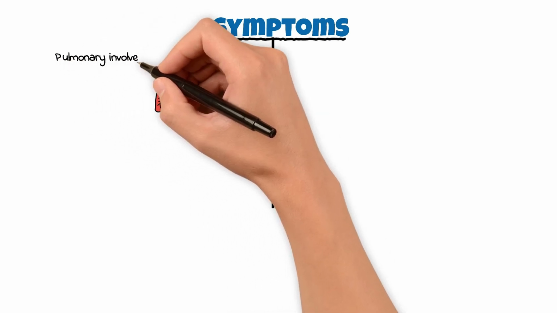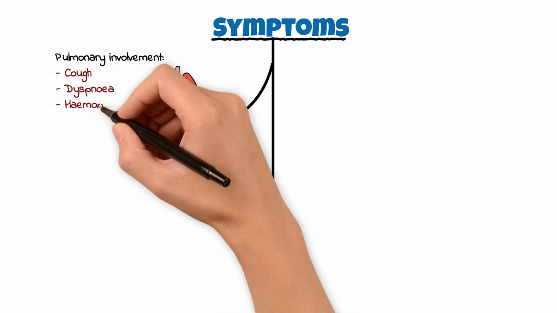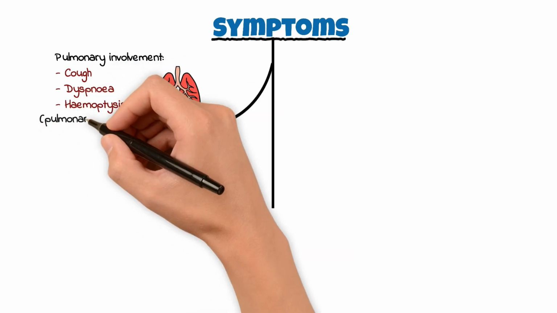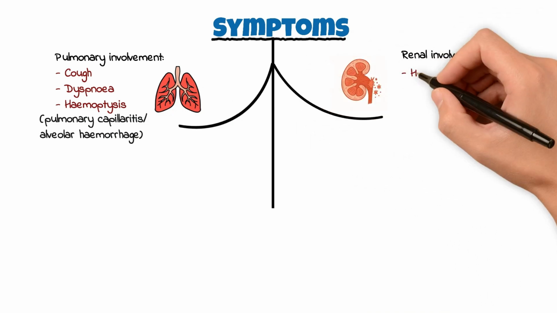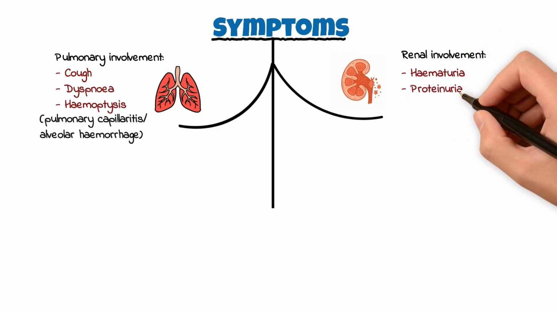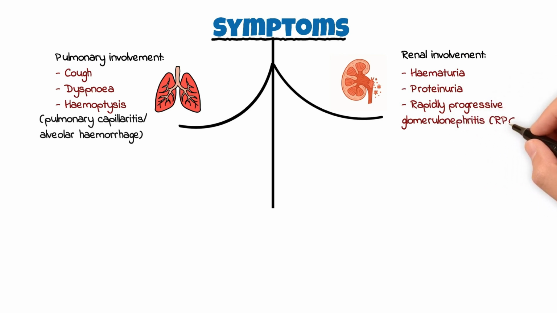Symptoms. Symptoms depend on the organ affected. Pulmonary involvement: cough, dyspnea, and hemoptysis due to pulmonary capillaritis or alveolar hemorrhage. Renal involvement: hematuria, proteinuria, and rapidly progressive glomerulonephritis, RPGN.